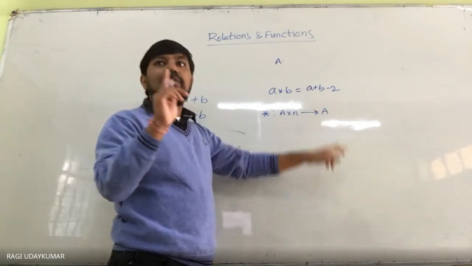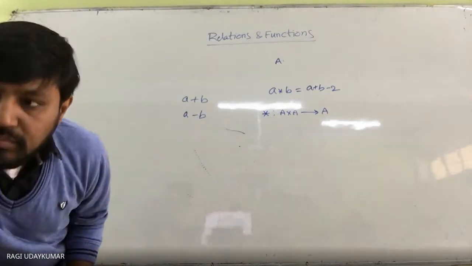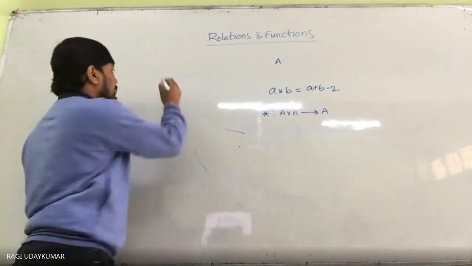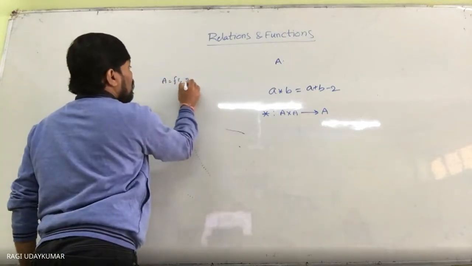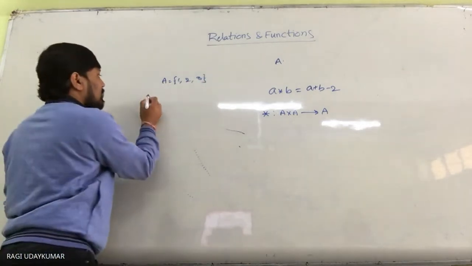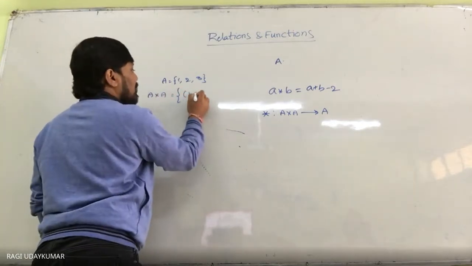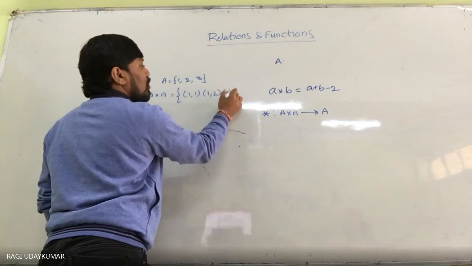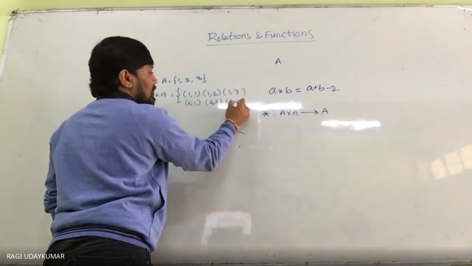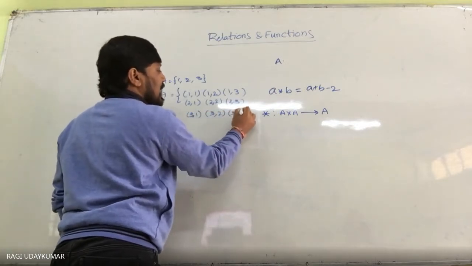As an example, let us take one example. Suppose set A contains the elements 1, 2, 3. Now A cross A is going to have the ordered pairs (1,1), (1,2), (1,3), (2,1), (2,2), (2,3), (3,1), (3,2) and (3,3).